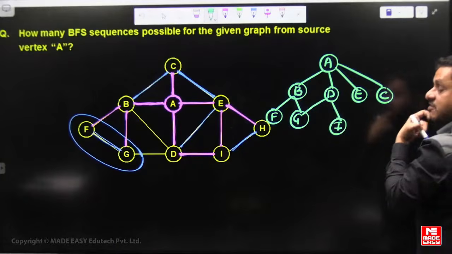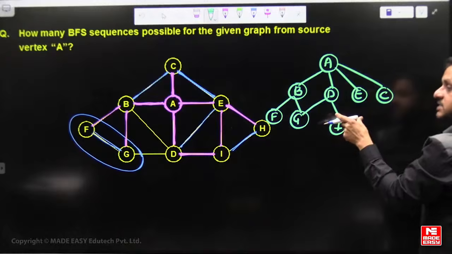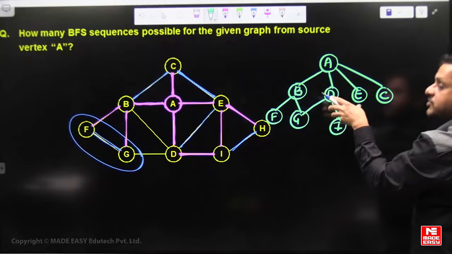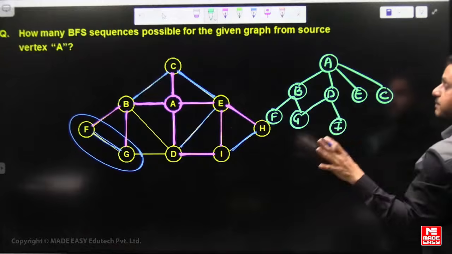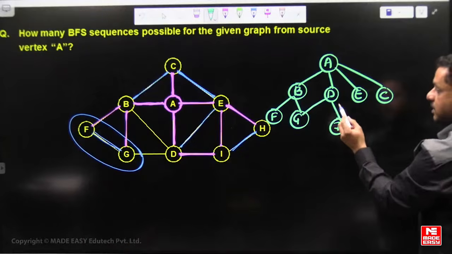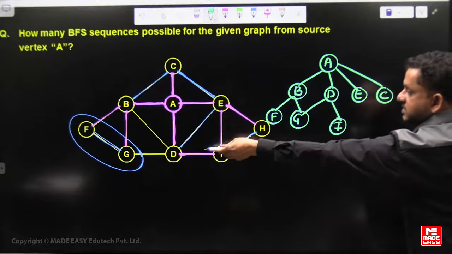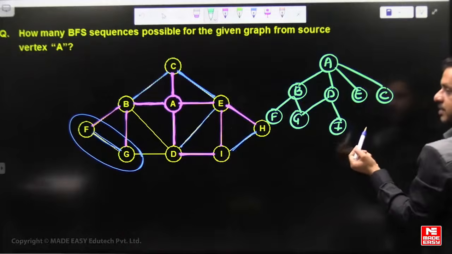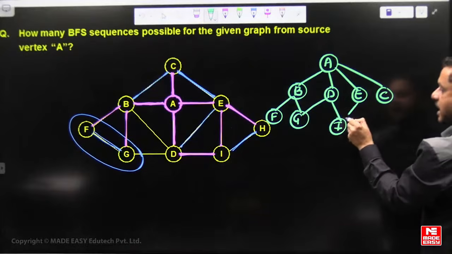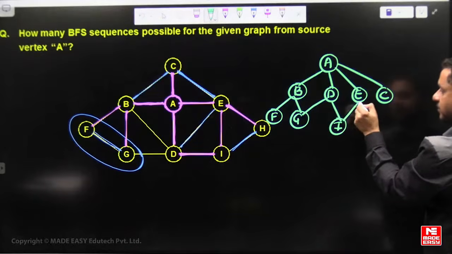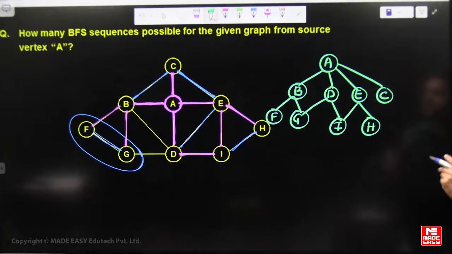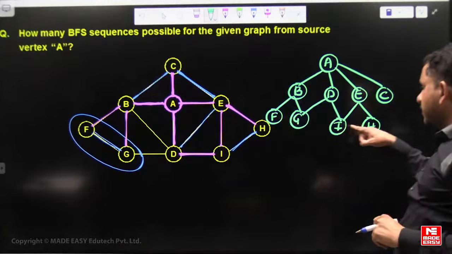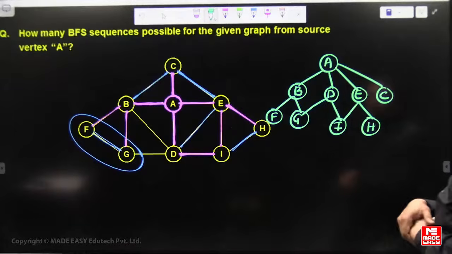It's only a subgraph of the edges which affect the BFS sequence, eliminating the remaining edges. So D's adjacent are G and I both, and E's adjacent are I and H both. No one is C's adjacent from the third level.